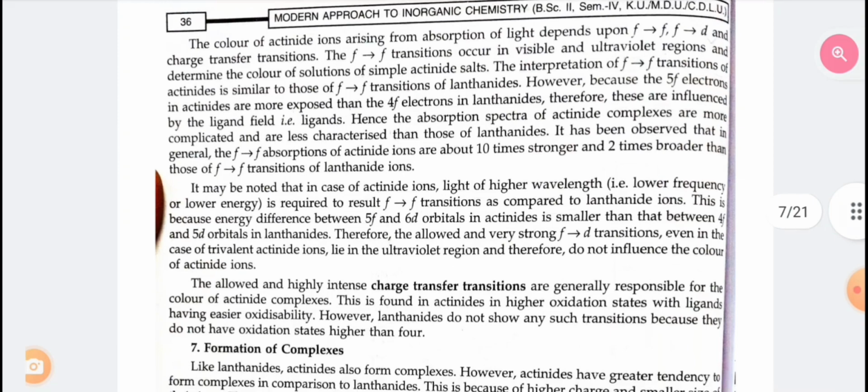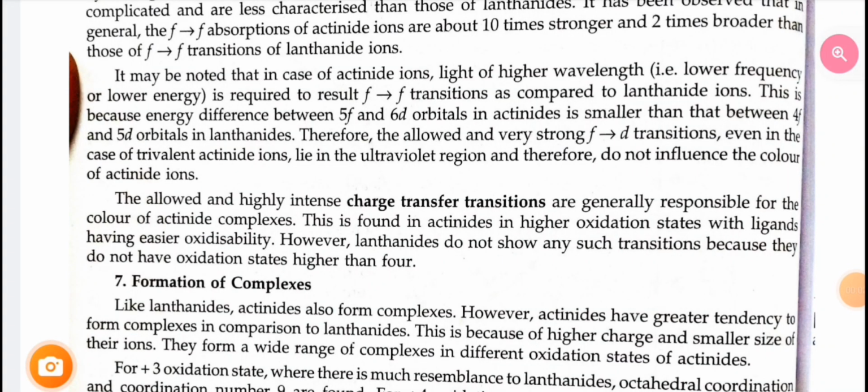The allowed and highly intense charge transfer transitions are generally responsible for the color of actinide complexes. This is found in actinides in higher oxidation state with ligands having easier oxidizability. However, lanthanides do not show any such transition because they do not have oxidation state higher than 4.